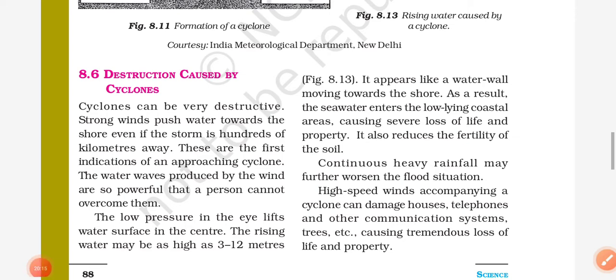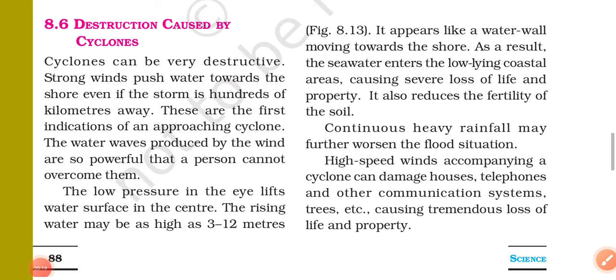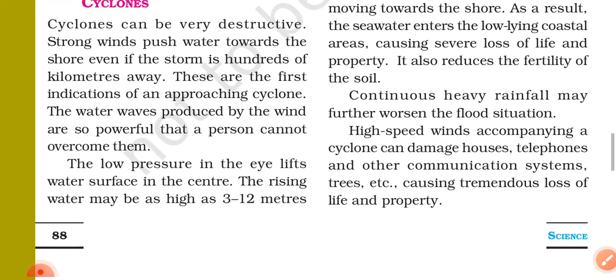8.6 Destruction caused by cyclones. Cyclones can be very destructive. Strong winds push water towards the shore even if the storm is hundreds of kilometers away. These are the first indication of the approaching cyclone. The water waves produced by the wind are so powerful that a person cannot overcome them.